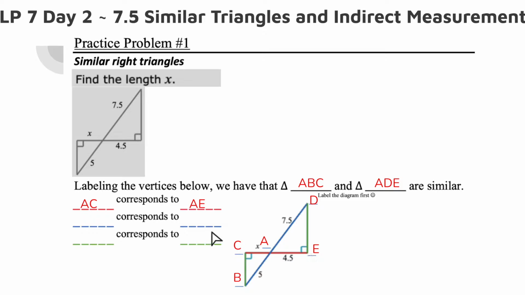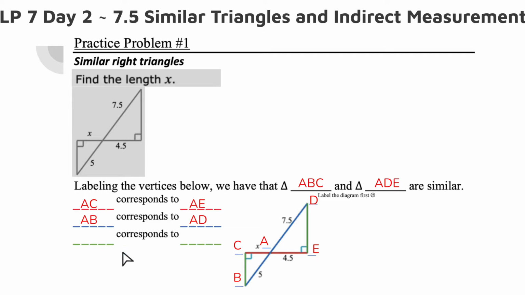The next one, and you can even see they're color coded, so I'm going to look at the blue ones. I have AB and AD. AB is the center point to this other angle, the farthest away angle, however you want to describe that. That's AB. And then I have AD, same thing, it goes from the center to this other angle, the one that's kind of the farthest away. So these two are corresponding to each other. They're in the same position. I can describe them the same way.